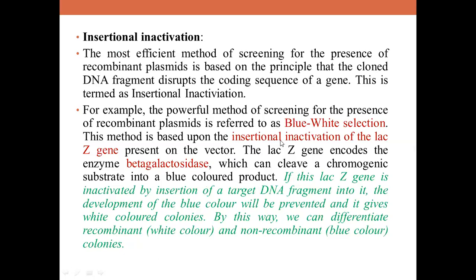When you have introduced your desired gene in the lacZ region. If the plasmid has not taken up your desired gene, lacZ will be active, colonies will be blue. That is the reason what you have to conclude is blue colored colonies are non-recombinants and white colored colonies are recombinants. Very important.